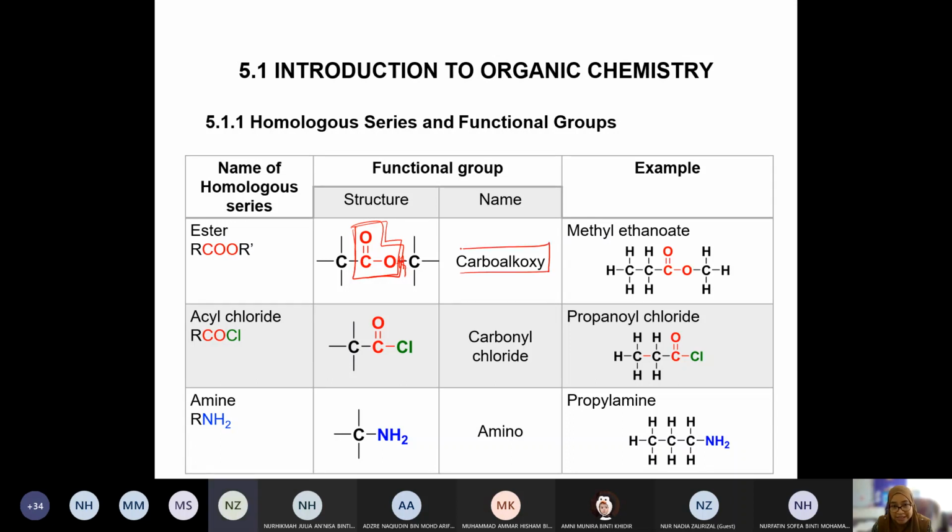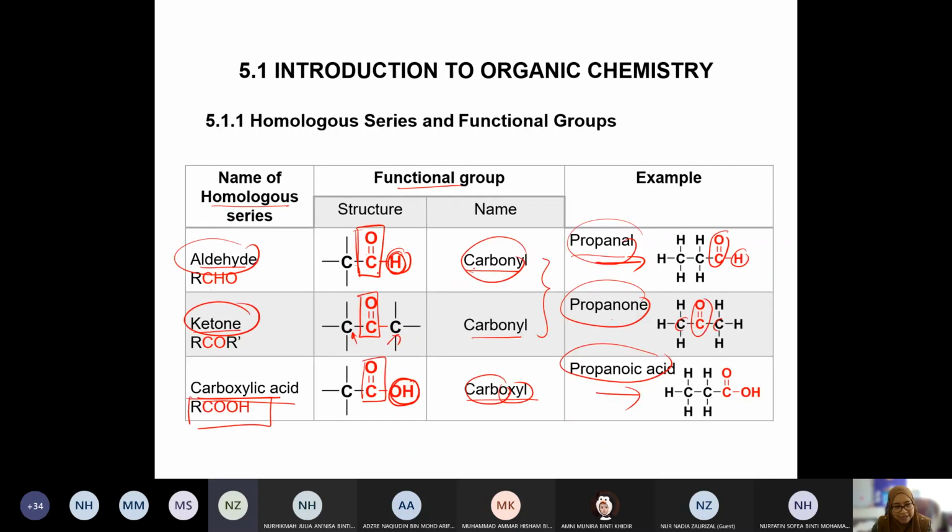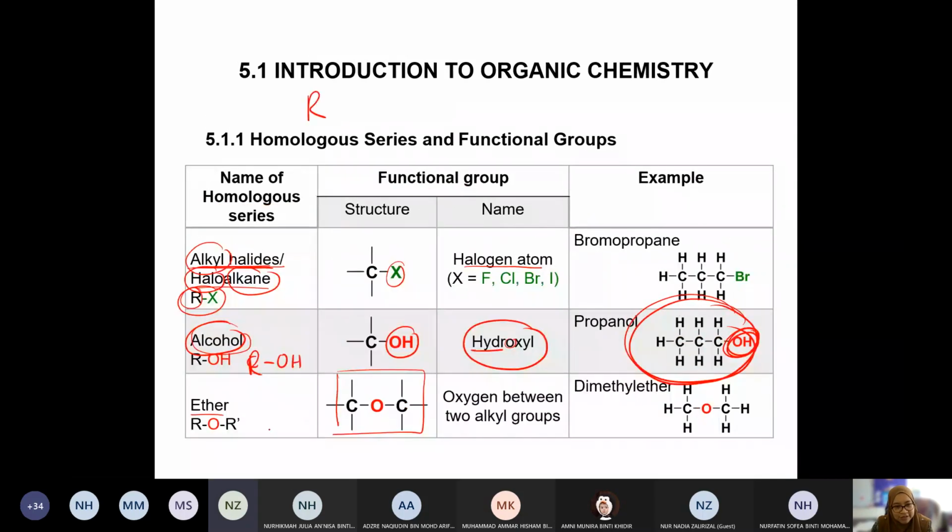C, what's the name of the functional group? It is carboalkoxy. This one is the carbonyl. Okay, remember yang tadi alkoxy just now? This one, ni alkoxy. This is also known as alkoxy tau. Another name. So nampak tak? COC. COC, alkoxy.